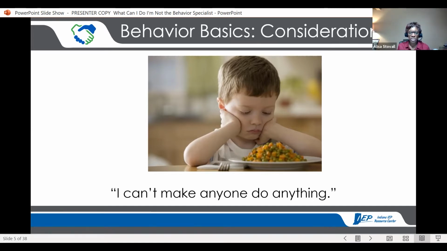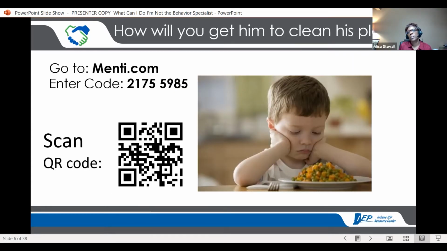Now, I look at this picture and I love it because I have to believe that this kid is looking at that plate, and because he doesn't want to eat them, which is what he seems to be expressing with his posture and with his face, the pile looks probably 5 times larger than life, but that's okay. My question to you though is, knowing that we can't make anybody do anything, how would you get this kiddo to clean his plate?